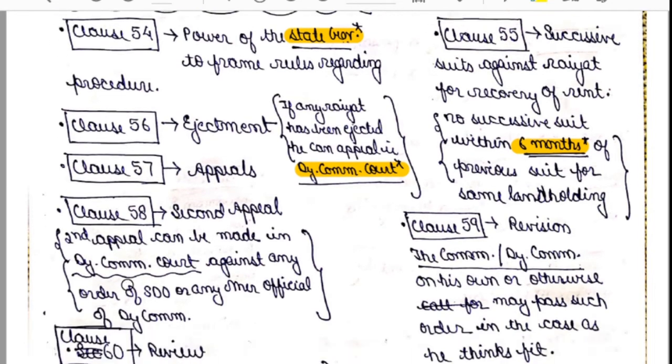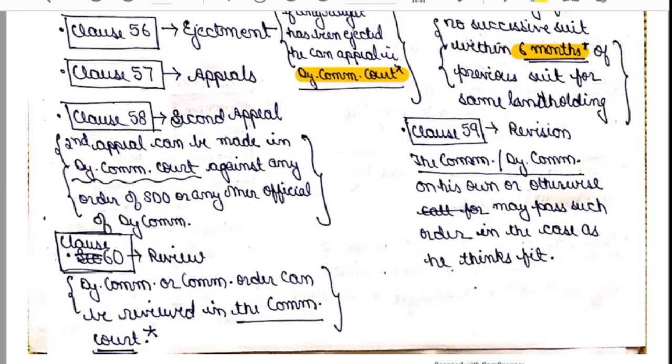Now clause number 58 talks about the second appeal. That is, a second appeal can be made in the deputy commissioner's court against any order of the SDO or any other official of the deputy commissioner. Got it? So where? In the deputy commissioner's court. Remember this. Now clause number 59 talks about revision.